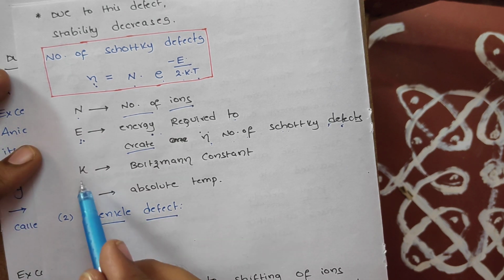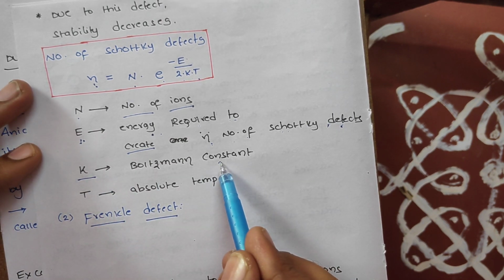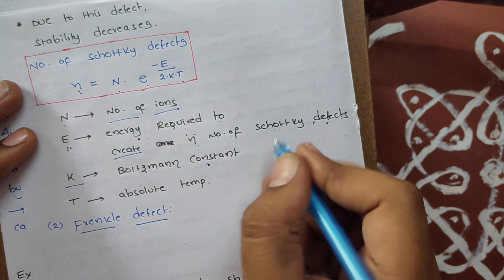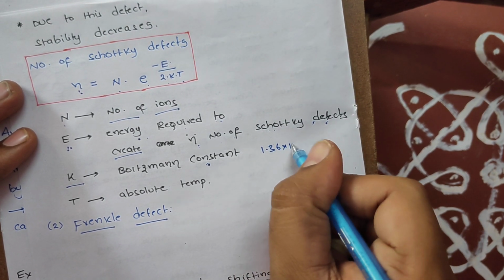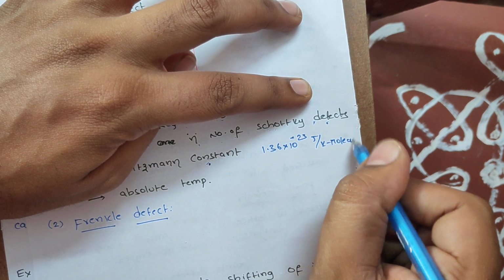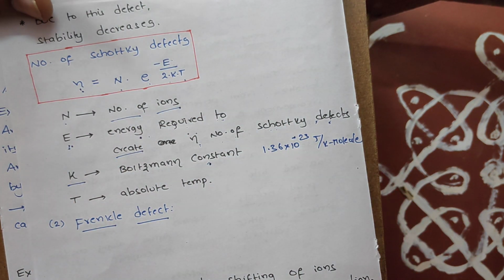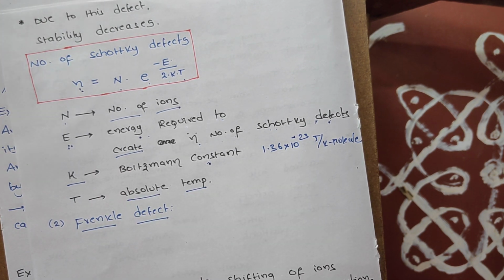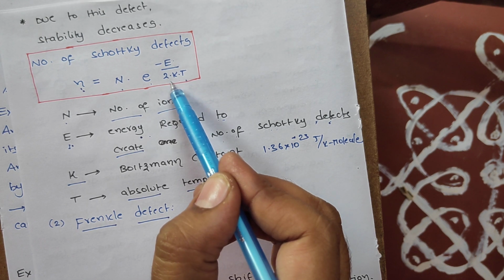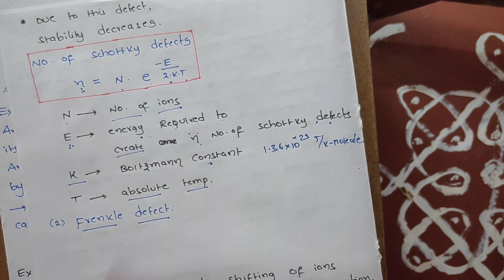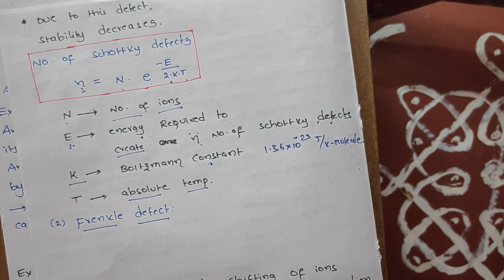Now what is k, sir? We know Boltzmann constant. k means we already know it from our first year states of matter chapter, Boltzmann constant. What is its value? I remember 1.38 into 10 power minus 23 joule per Kelvin per molecule. And what is T, sir? T means absolute temperature. So if we substitute all the values in the above expression, we can calculate how many Schottky defects arise in a given crystal lattice. Very, very important one, students.